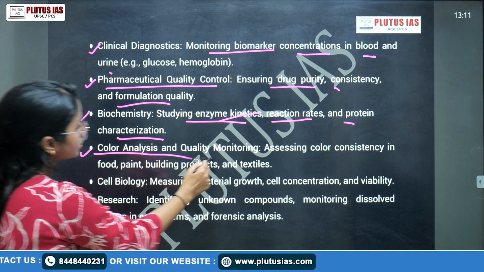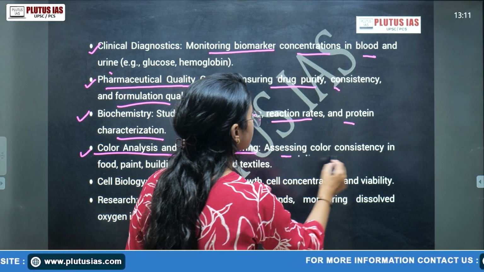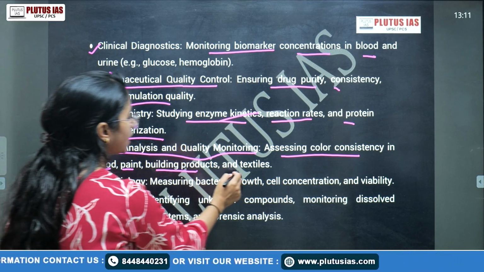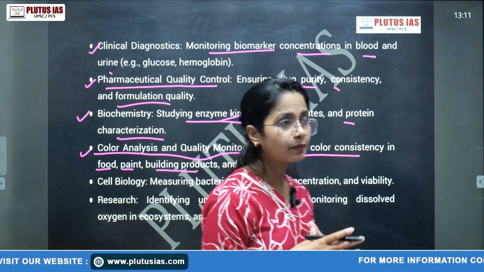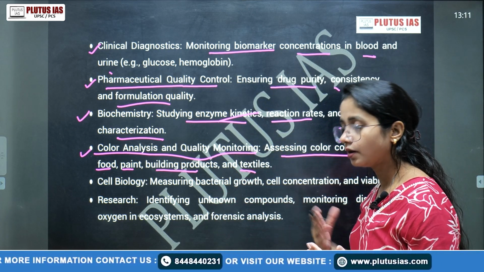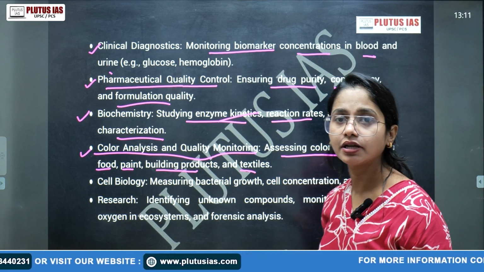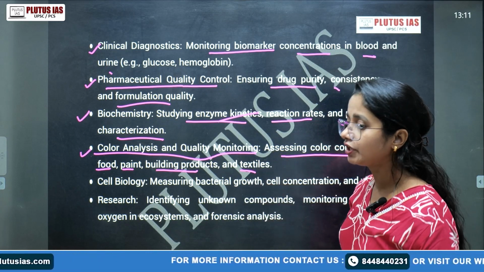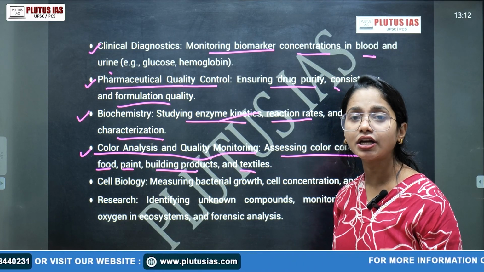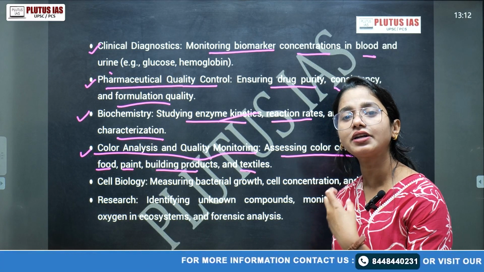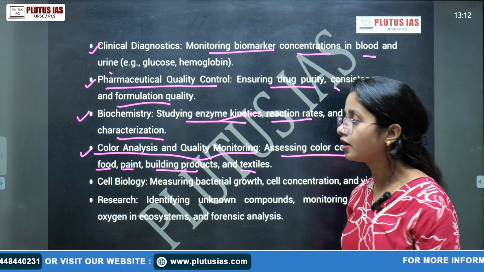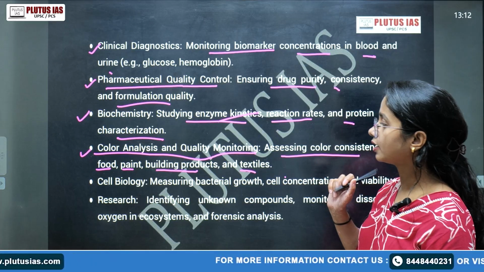Then color analysis and quality monitoring. What is that? Assessing the color consistency in food, paint, building products, and textile. Sometimes we must have heard about adulterants, right? Adulterants are used in food particles, in your food system. So if we take the example of milk, if more adulterant is used, maybe it will absorb a different intensity of light, or the coloring of light. So okay, that is quality monitoring assessment.